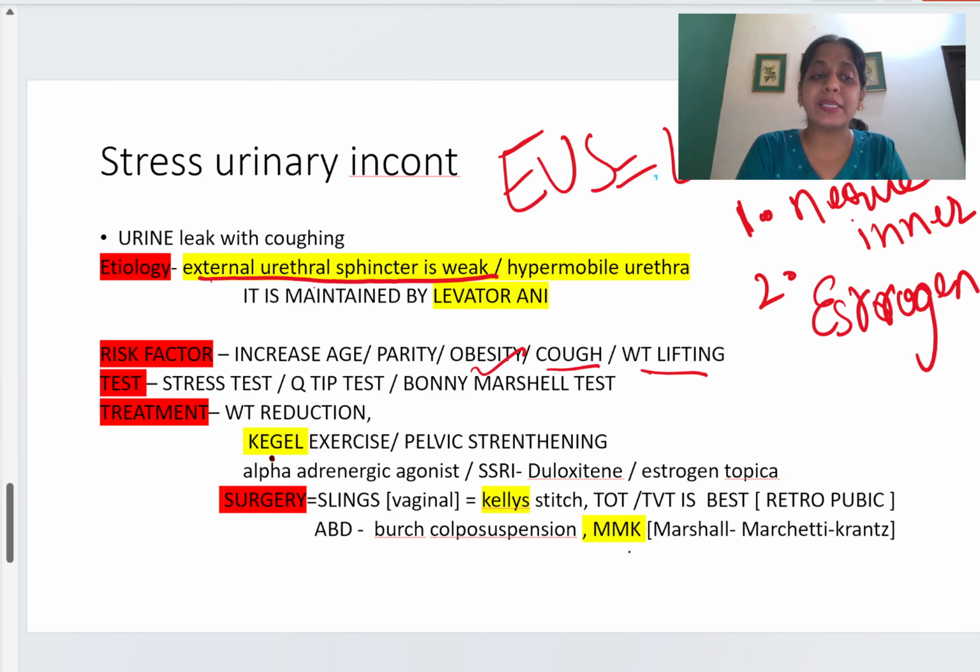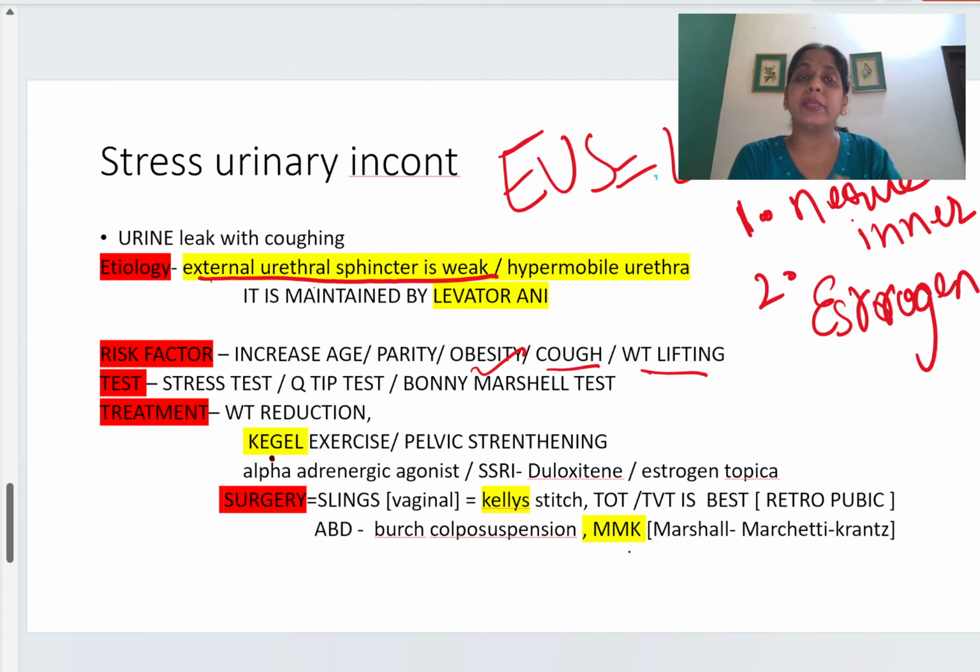Okay, now let's see how we can evaluate a patient of stress urinary incontinence. When a patient comes to the OPD giving the complaint, we have in mind the diagnosis that this patient has stress urinary incontinence. We have ruled out the risk factors in the history. Now we want to evaluate whether the complaint stated by the patient is true or not.